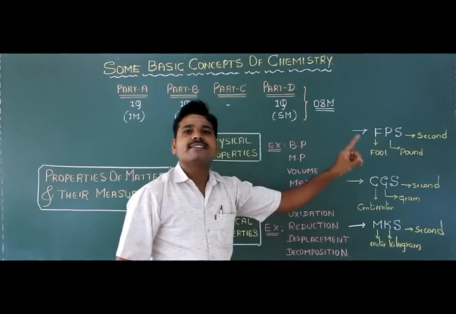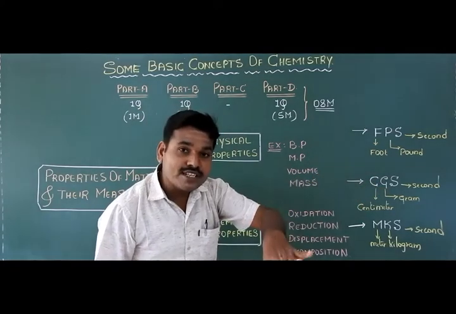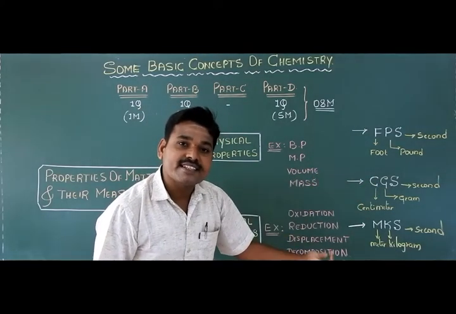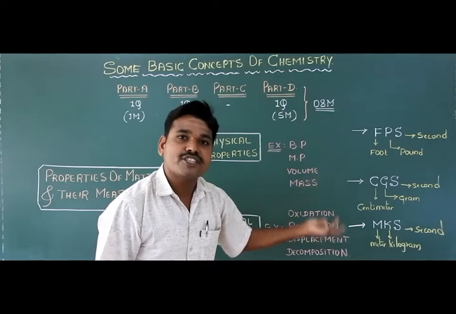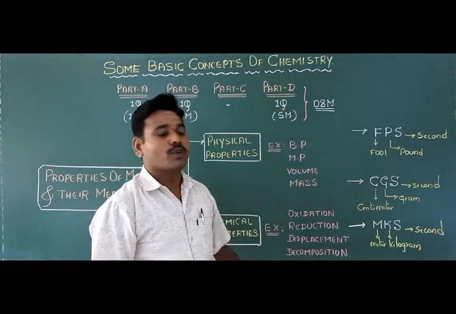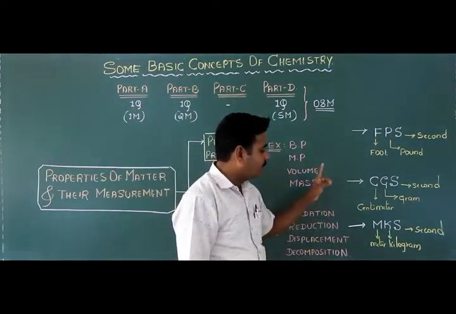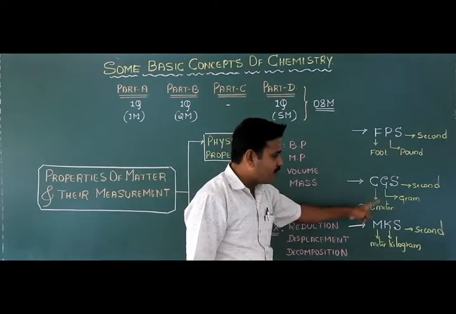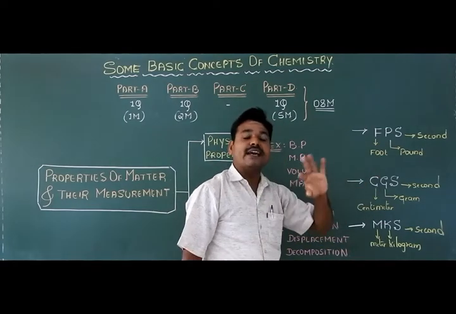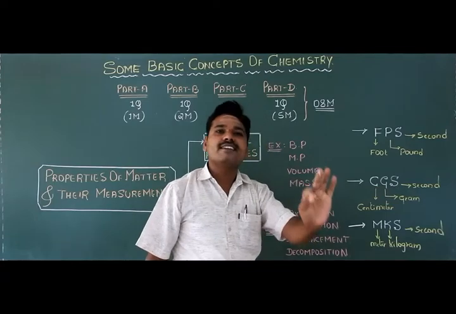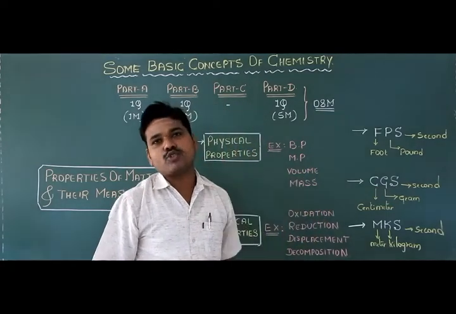Centimeter, gram, second system. And one more system of measurement is the MKS system. What is the expansion of MKS? M means meter, K means kilogram, and S means second.